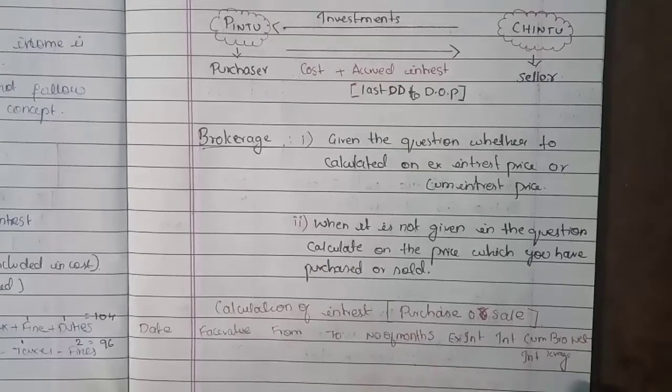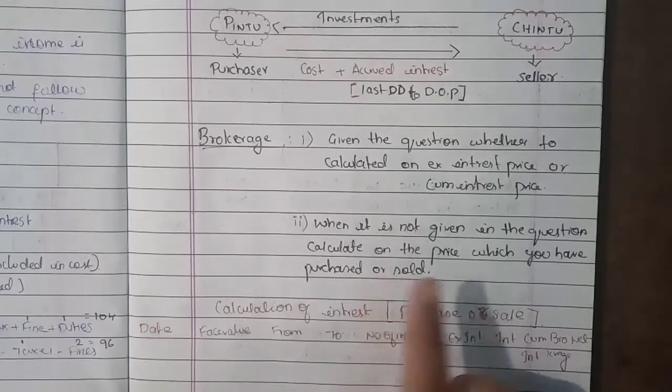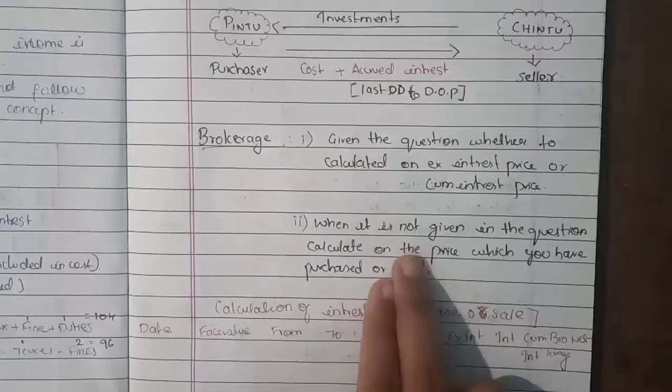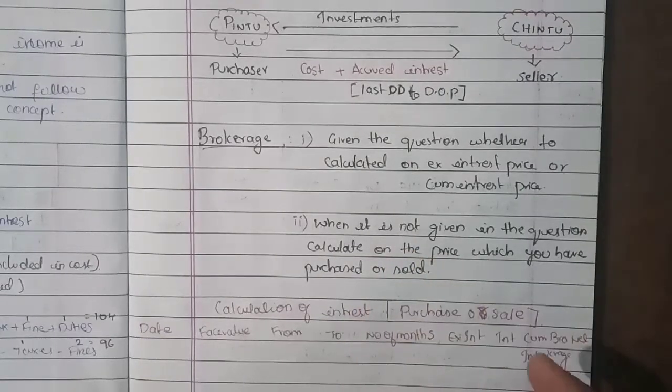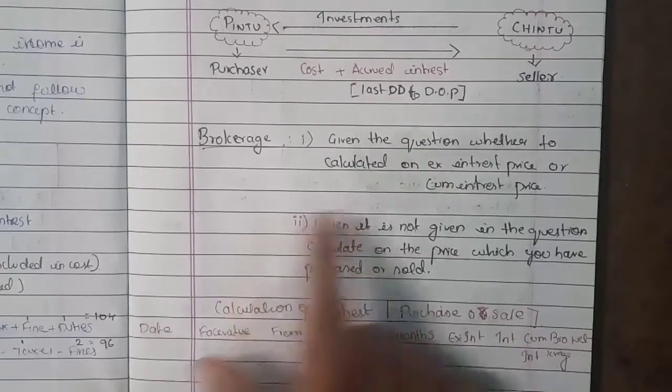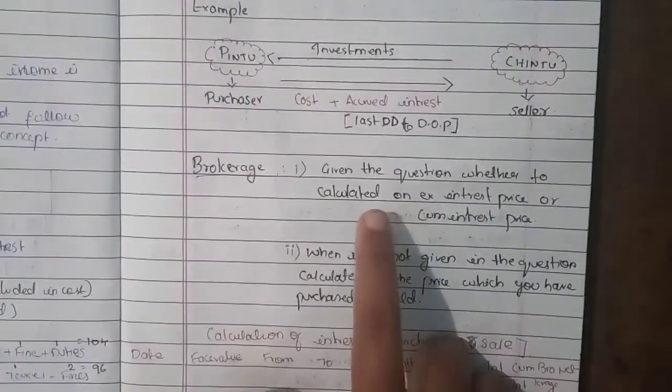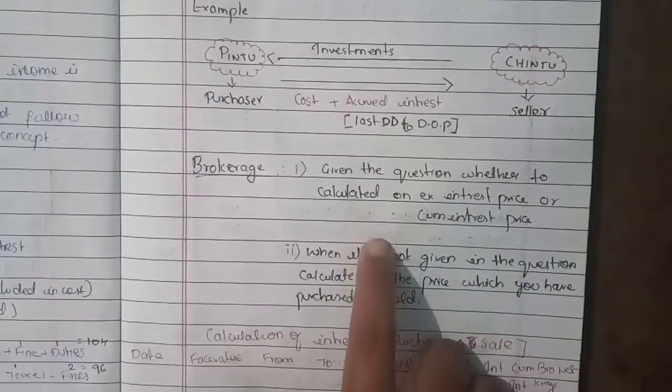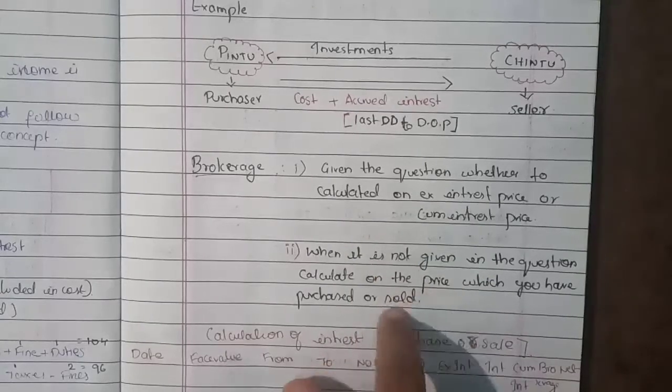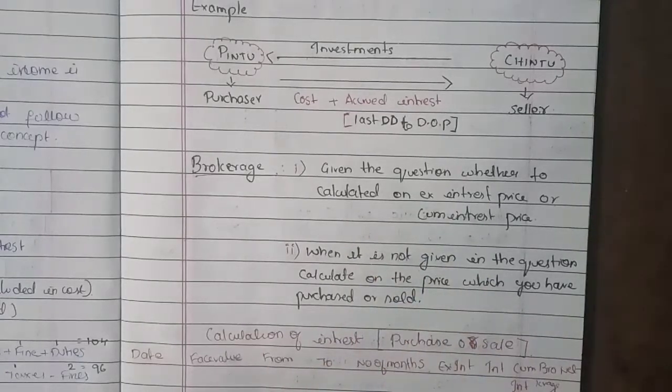If you have purchased a scrip on the basis of cum interest price, then calculate brokerage on the cum interest price. If you have purchased or sold the scrip on the basis of the ex interest price, then calculate the brokerage on the ex interest price itself. Whenever you are purchasing, you need to add the brokerage. Whenever you are selling, you need to deduct the brokerage.